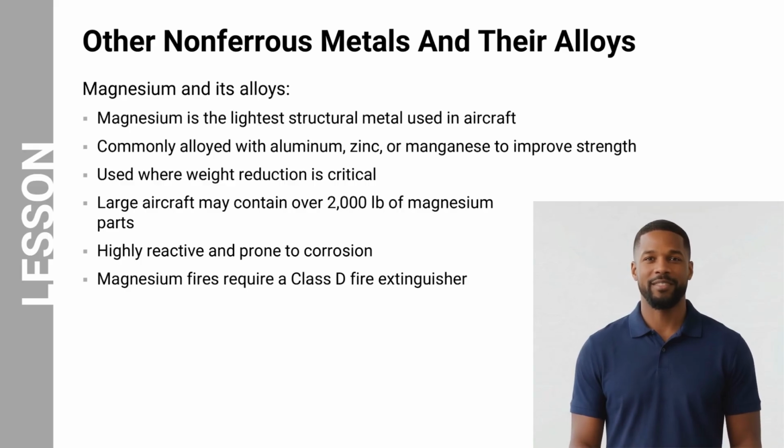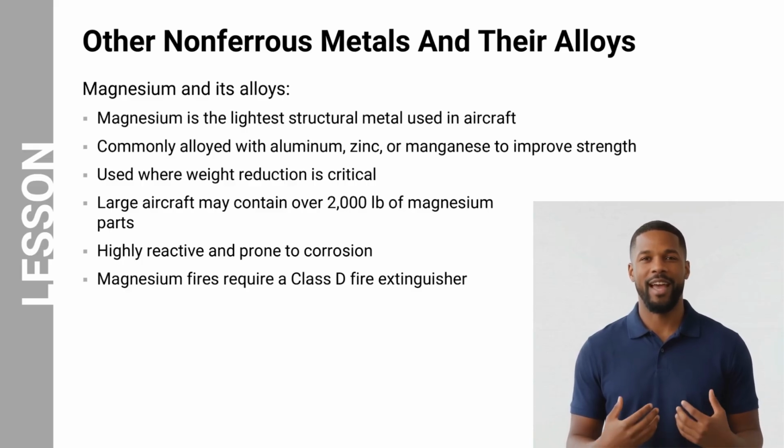Large aircraft may contain more than 2,000 pounds of magnesium components. However, magnesium also has some disadvantages. It is highly reactive, prone to corrosion, and can present a fire hazard. For this reason, fires involving magnesium must be extinguished using a Class D fire extinguisher.